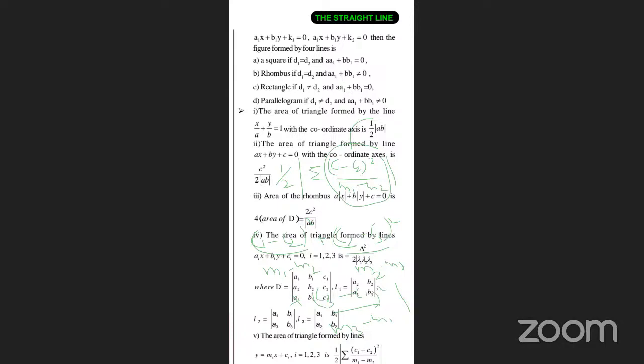When the triangle is formed from 3 lines, the area is given by del square by 2 into lambda 1, lambda 2, lambda 3, where del is equal to the determinant of a1, b1, c1, a2, b2, c2, a3, b3, c3. Lambda 1 is equal to a2, b2, a3, b3. Lambda 2 is equal to a1, b1, a3, b3. And lambda 3 is equal to a1, b1, a2, b2.